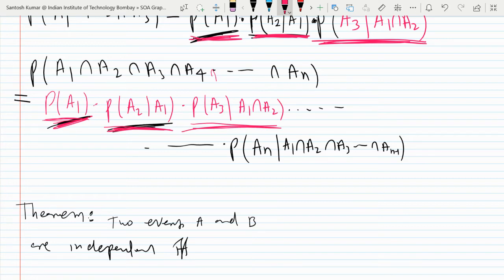And means intersection, in the sense of sets. And so on till the last term, probability of AN given all the events before it: A1 intersection A2 intersection A3 up to AN minus 1. This is fine.